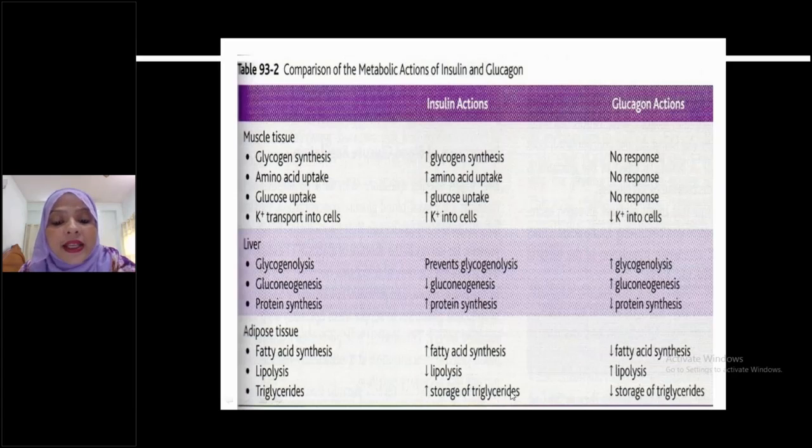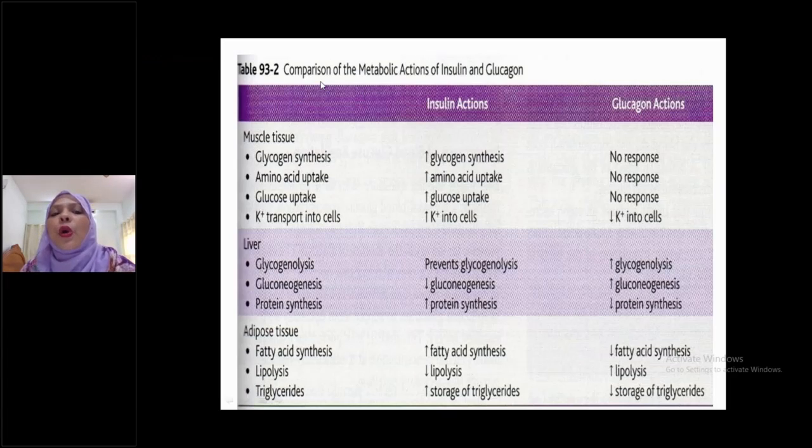But glucagon has the opposite action, see here, decreased fatty acid synthesis, that is lipolytic. It stimulates lipolysis and decreases storage of triglyceride. Already in the process of ketogenesis, we mentioned that decreased storage of triglycerides means more and more fatty acid accumulates in the blood and ultimately causes ketogenesis.